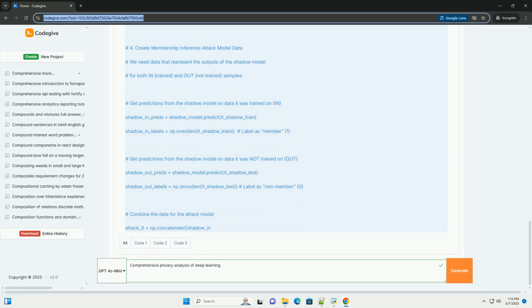This is a simplified example. Real-world MIAs are more sophisticated. 2. Attribute inference attacks, AIA. Goal: to infer sensitive attributes about an individual based on the model's output. How it works: the attacker leverages knowledge about the model's training data and the correlation between different attributes to predict the value of a sensitive attribute that was not directly used for training.